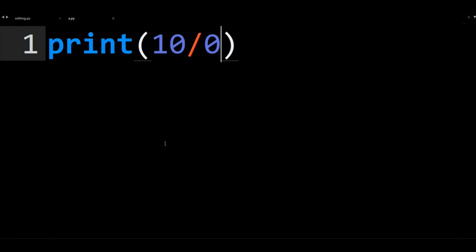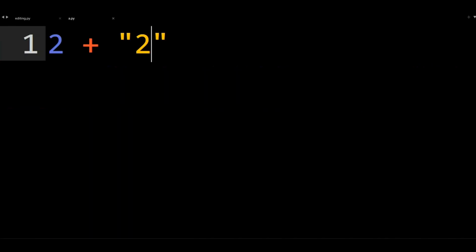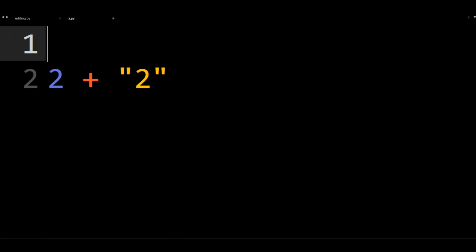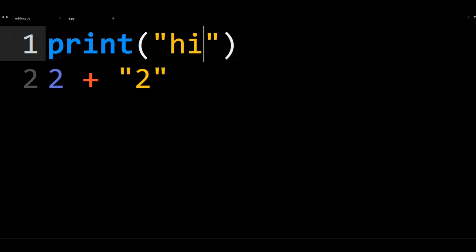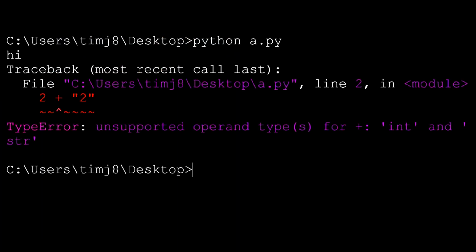Now let's do something a little different. 2 plus string 2. If we run this code, we'll see a type error because we can't add a string to an integer. An interesting part of this, unlike syntax errors, which I did a video on before this that I'll link to down below, is that Python happily runs any valid code before the exception. To demonstrate this, if we print hi before the addition, then run the code, you'll see hi still prints, then it gives us the type error.